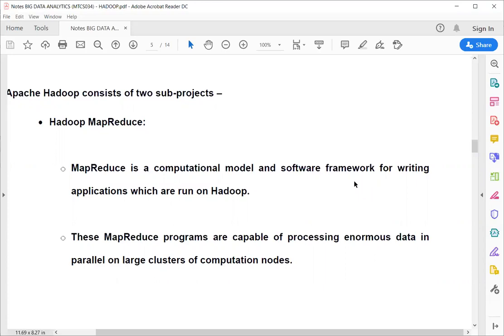But this enormous amount of data is processed in a parallel environment. Slave 1, slave 2, slave 3, all those computing devices run simultaneously. Suppose slave 1 is working on some particular portion of data and slave 2 is working on another portion of data. These data should be independent of each other, so there should not be any dependency on this data. That is the content of a MapReduce program. So there is parallel processing.